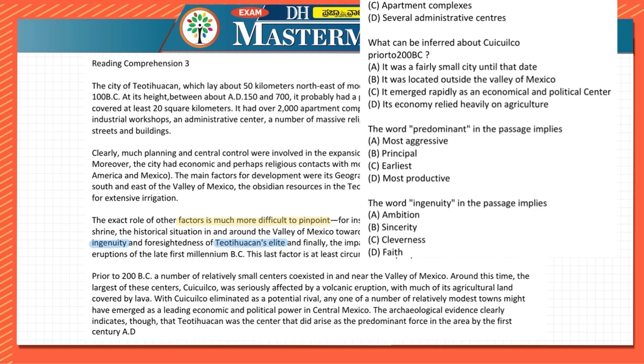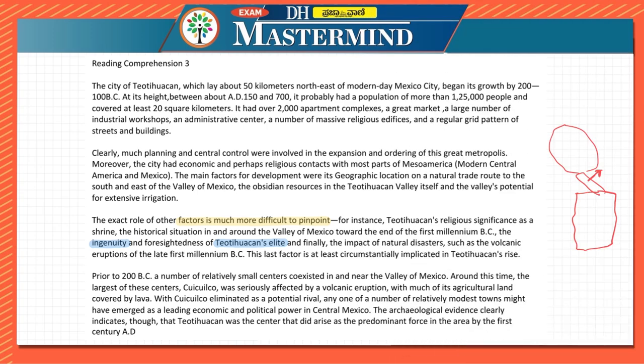So here the answer will be C, cleverness. Okay, we can't say it to be ambition or sincerity or faith. It is cleverness. So we can infer that while reading this particular passage. The impact of natural disasters they are also mentioning as at least circumstantially implicated in Teotihuacan's rise.